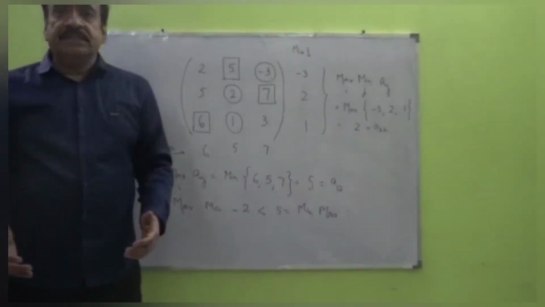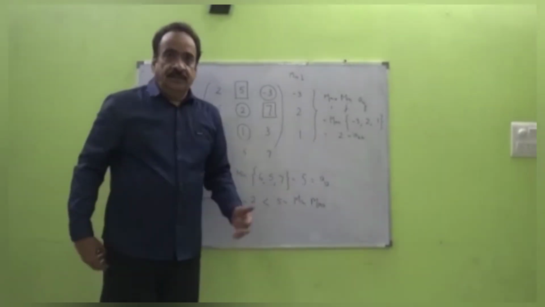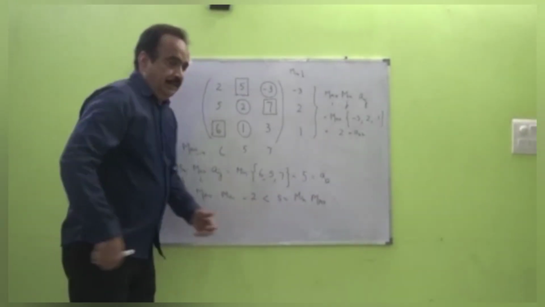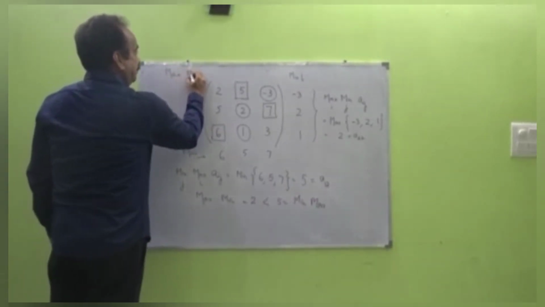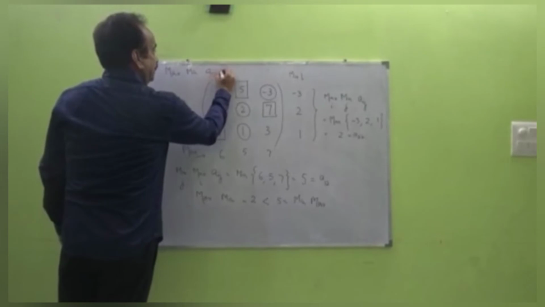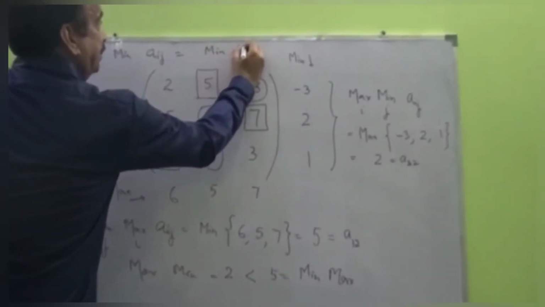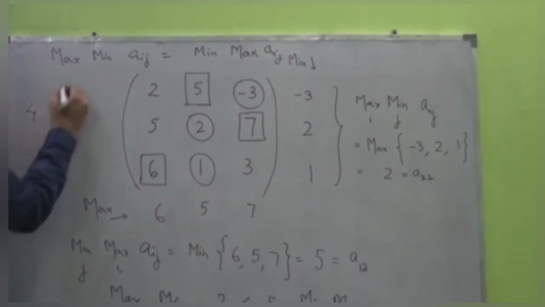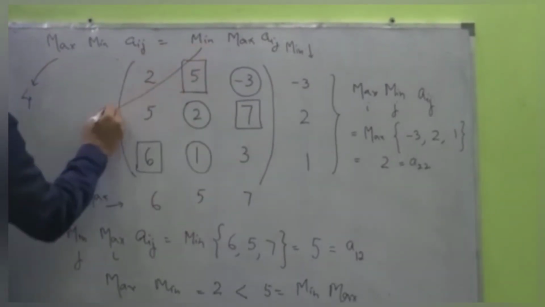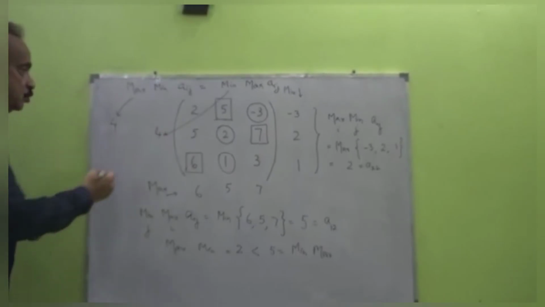Now what happens if the two are equal? Now in case the two are equal, then max min Aij is equal to min max Aij. Now suppose for some game it's like this, 4 units here and 4 units over here. The two are equal.